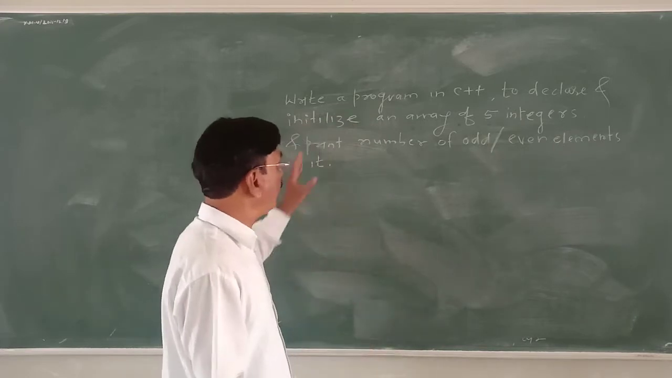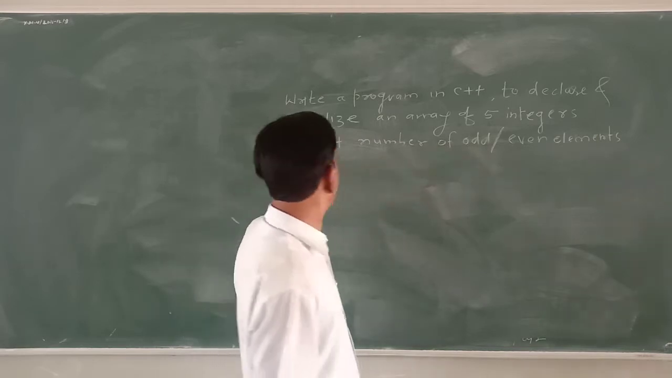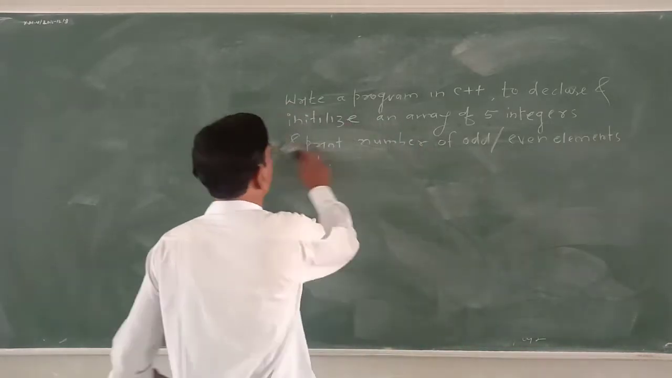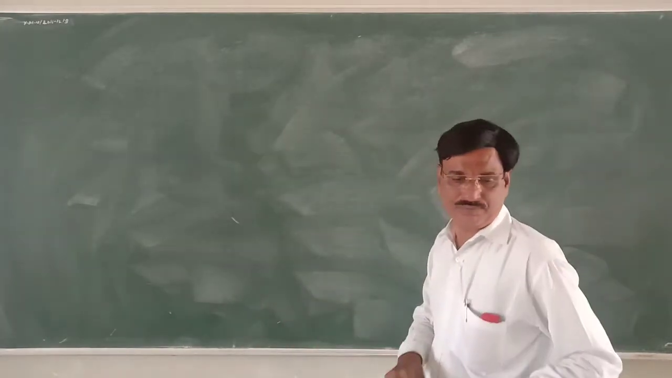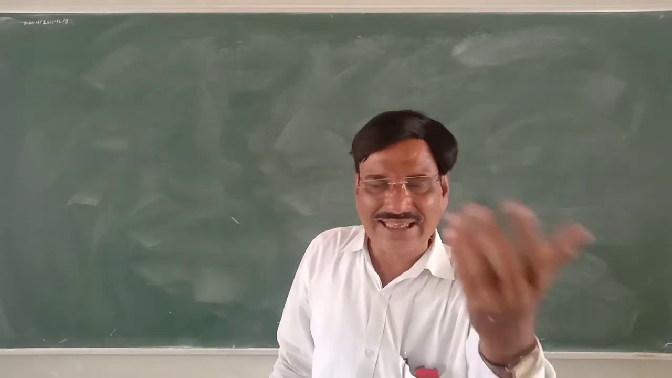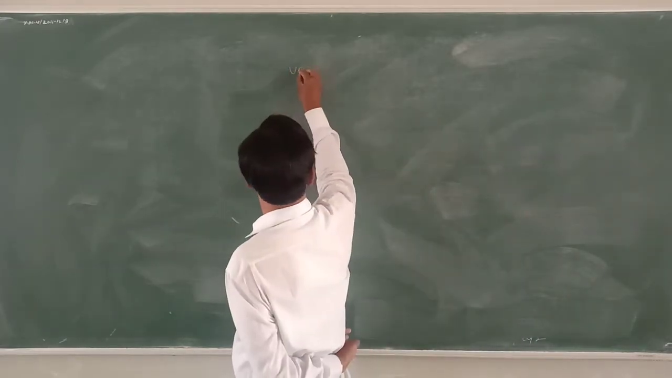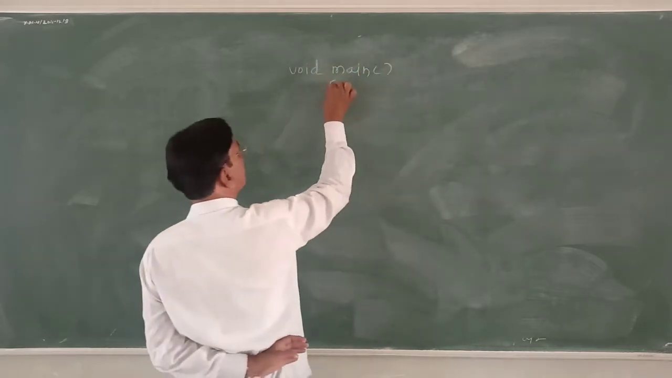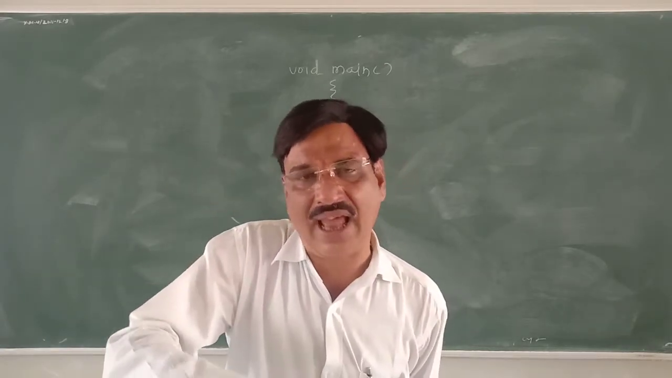And what do we have to do? Count and print the number of odd and even elements in it. Among those 5, how many are odd and how many are even? So the program has two tasks. First, declare and initialize an array. That first task we are going to do, inside main.